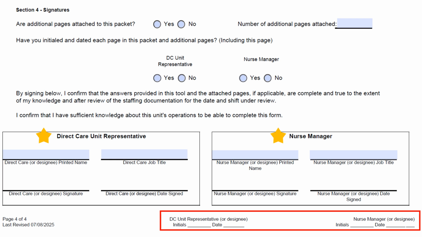At the bottom is the attestation section, marked on this slide with a gold star. This is the space for the direct care unit representative and unit manager, or their designees, to provide more information about themselves. The two individuals who completed this form will print their first and last name and their job title in the corresponding space. They will also sign the form and write the day signed, with the date including the month, date, and year to complete the form.